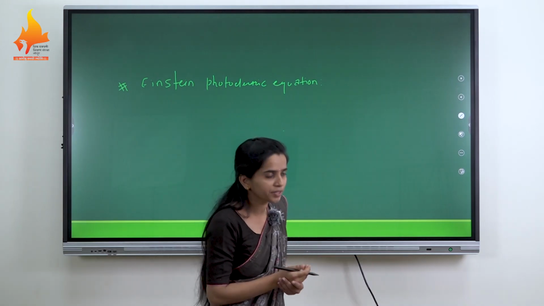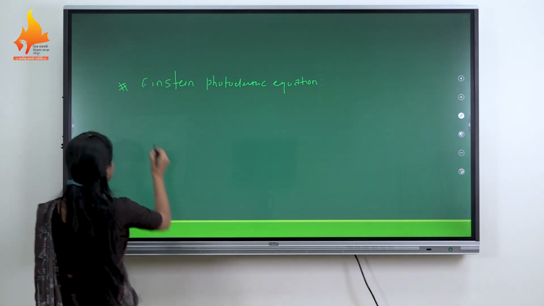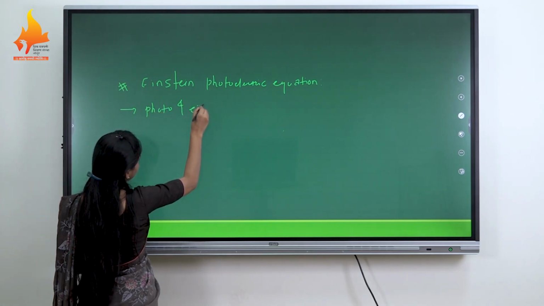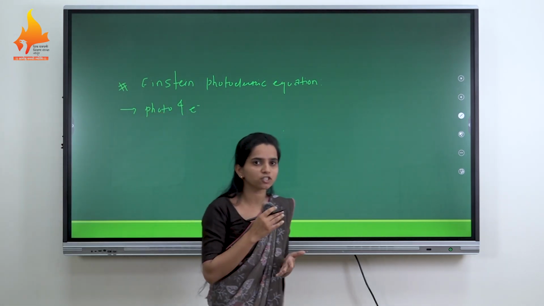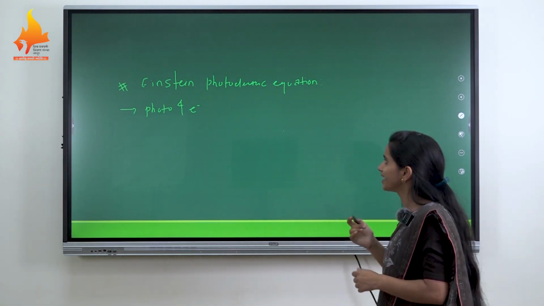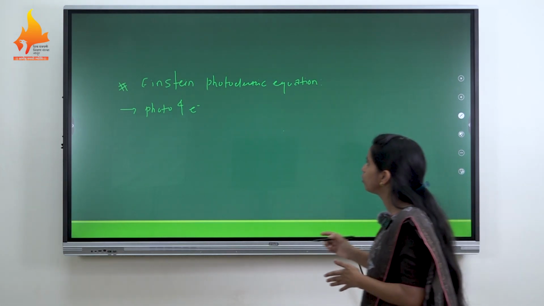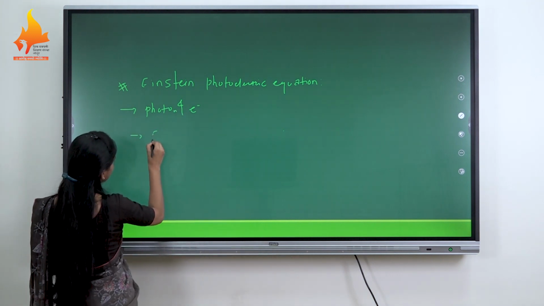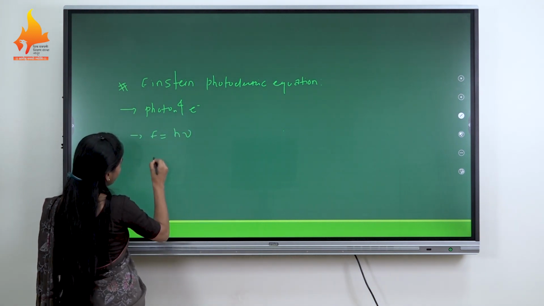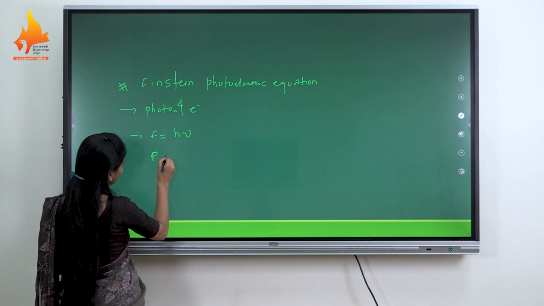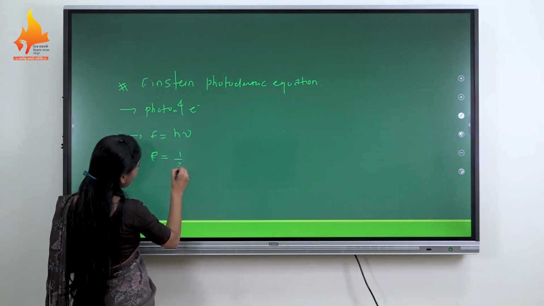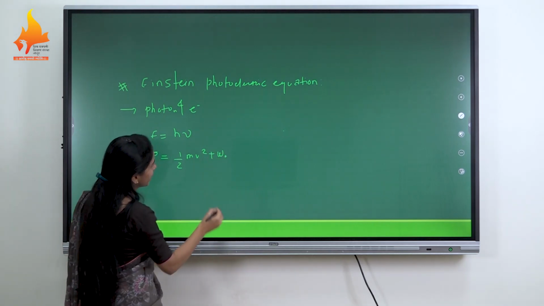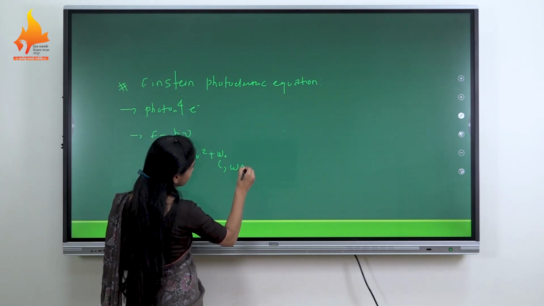According to Planck's quantum theory, radiations are packets of energy, or photons, and there is an interaction or collision between the photon and the electron. The energy of the photon is h nu, and for the electron it is half m v squared plus W naught, that is the work function.